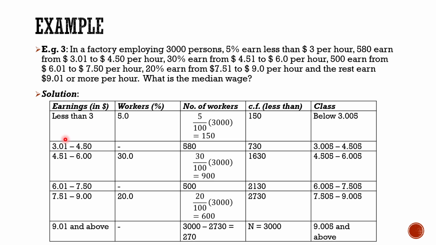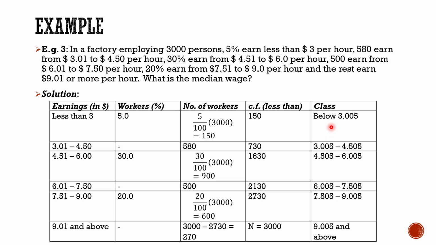The difference between these two is 0.01, and if you divide 0.01 by 2, you will get 0.005. So we have added this 0.005. Now similarly, subtracted 0.005, added 0.005, subtracted, added, and we have got this class interval that is exclusive type.